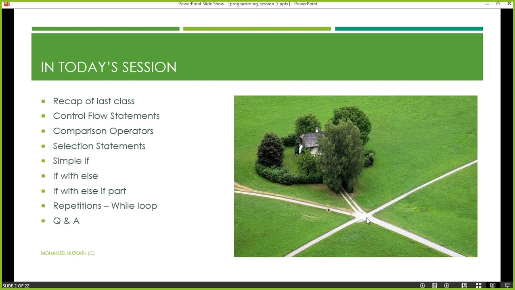So at this junction you are making a choice, a decision, whether to choose this path, this path, this path, or this one, which means you have 4 options. Out of those 4 options, you will choose only one.